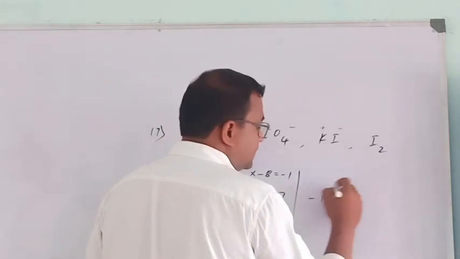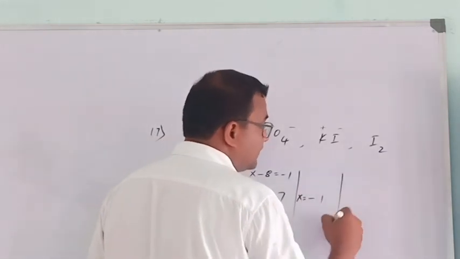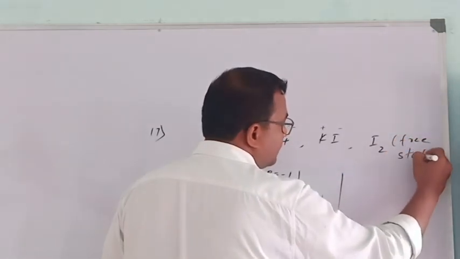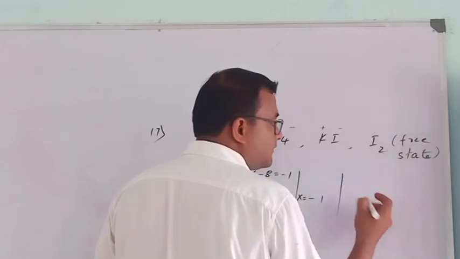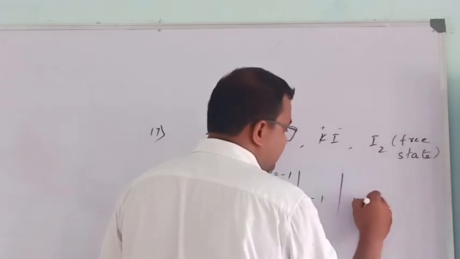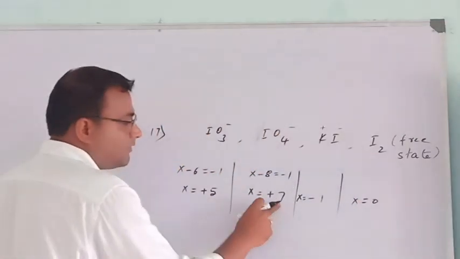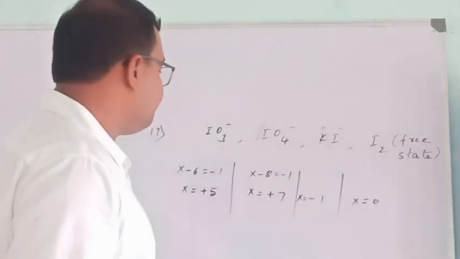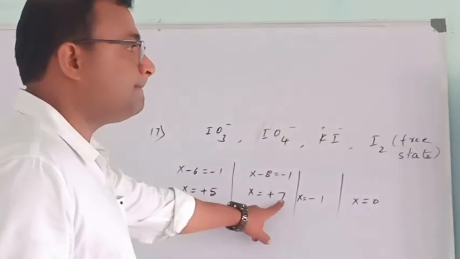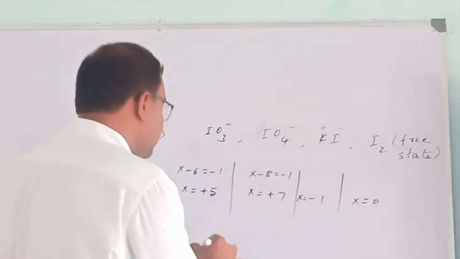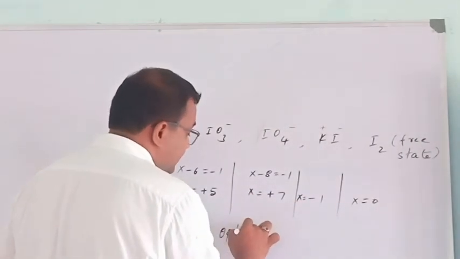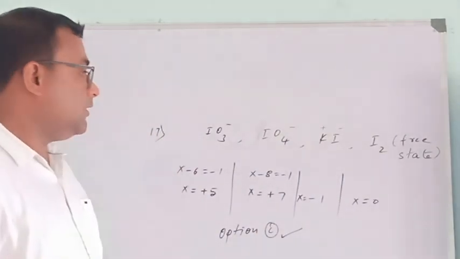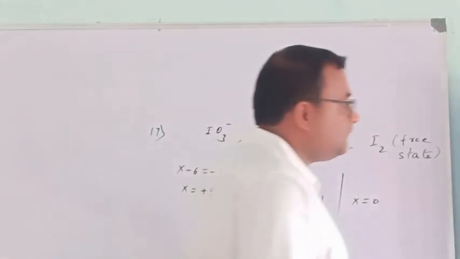Then X is equal to -1. Then iodine, because it is in free state, this charge is 0. So 5, 7, -1, 0. So the correct option is option 5, plus 7, minus 1, 0. Option C is the correct option. So move on to the next question.